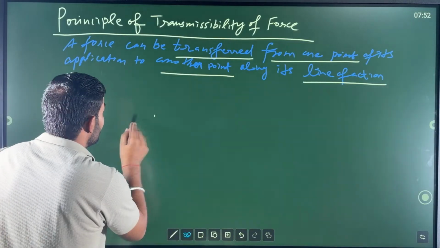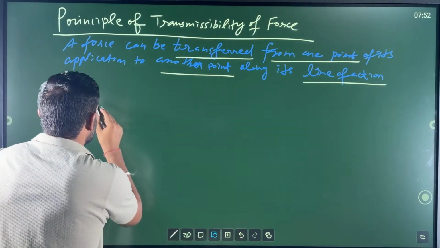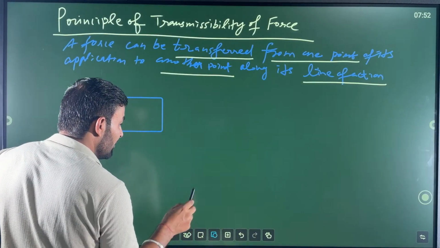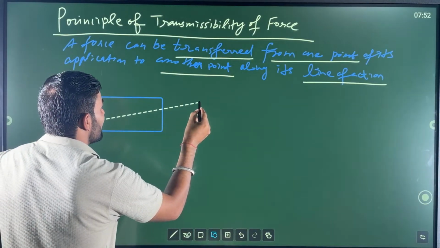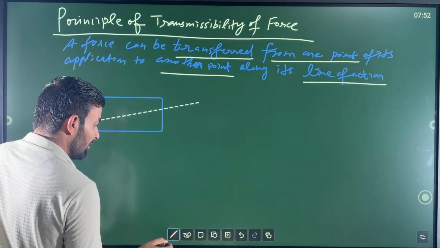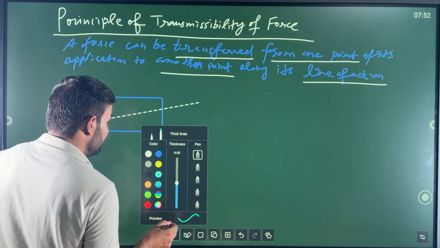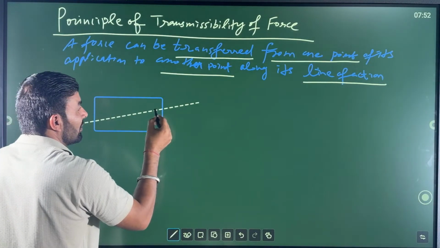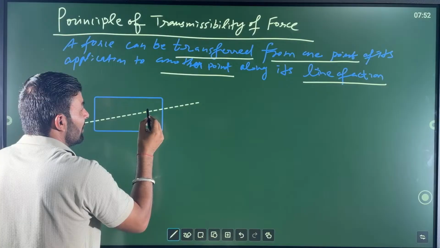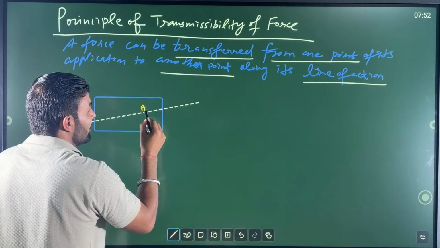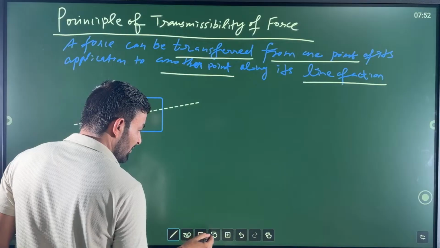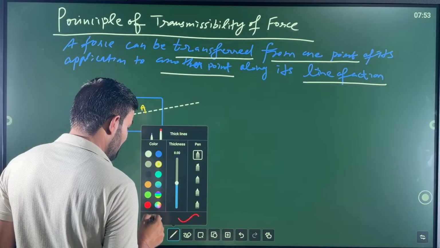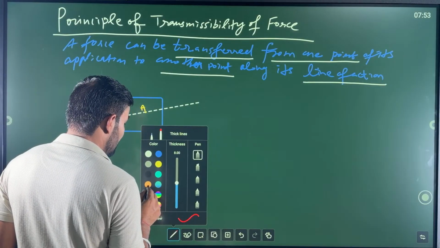This is a body, and then let me take its line of action, something like that. Let us suppose that force is acting at this point, point A. Let me take that force with this color.